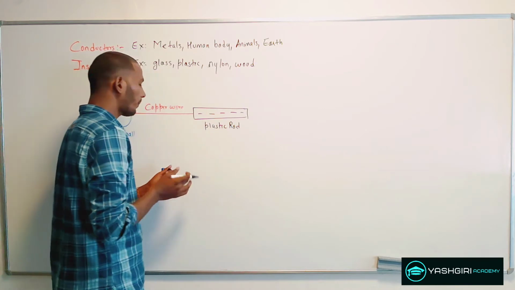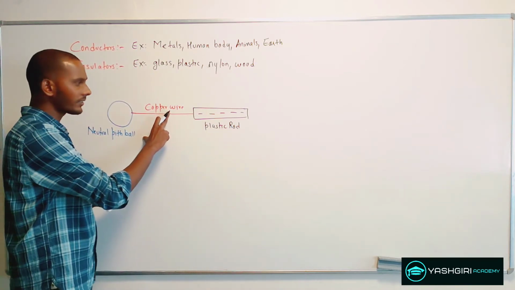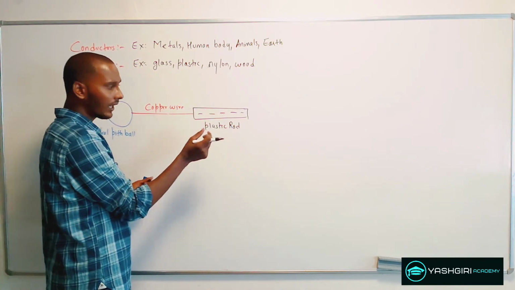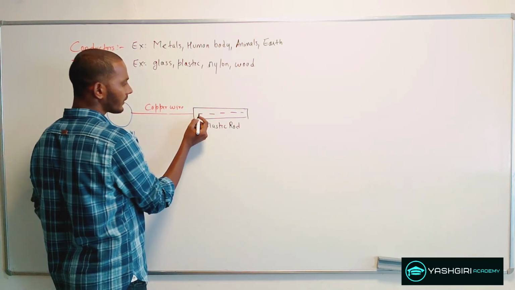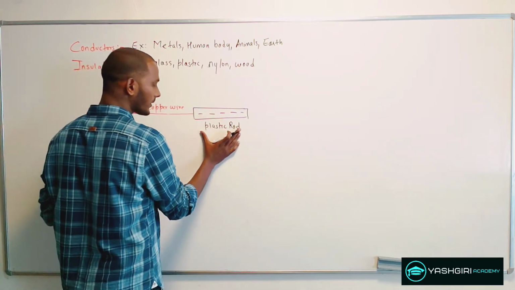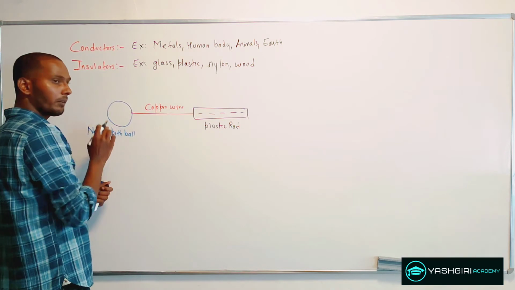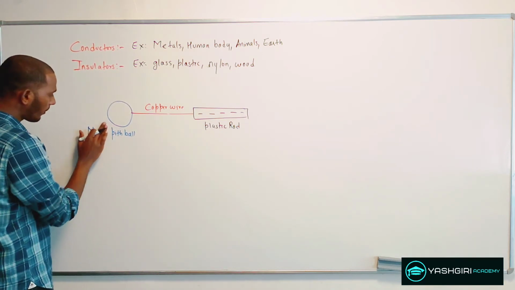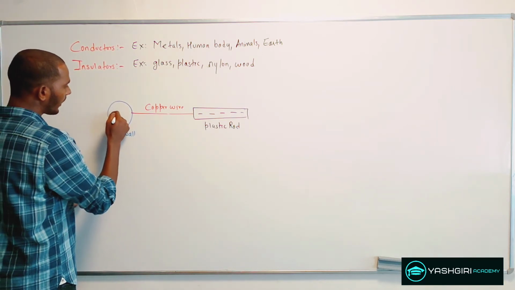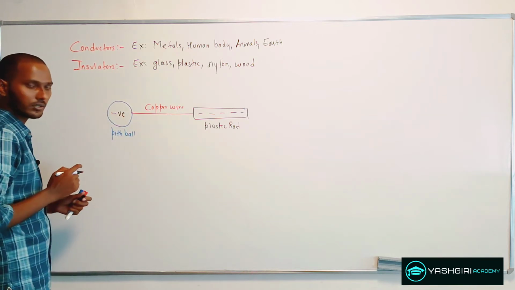Here, copper being a good conductor of electricity will easily allow the transfer of this negative charge from the plastic rod to the neutral pith ball. So the pith ball will acquire some negative charge.